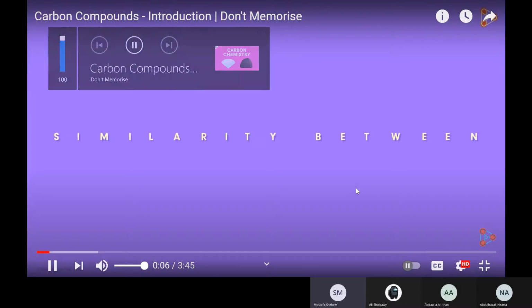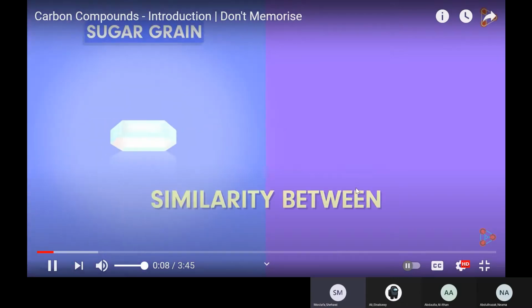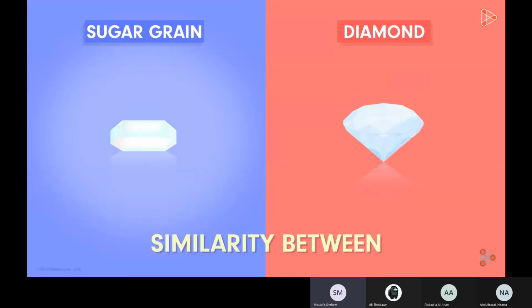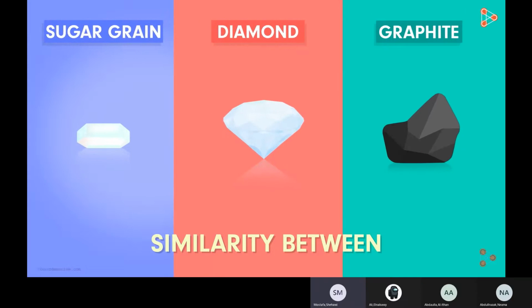If I ask you what is the similarity between a sugar grain and a diamond, maybe you'll say that they both are lustrous. And what if I ask you the similarity between a diamond and a graphite? A graphite is just this piece of black stone used in laboratories. Maybe you'll think there is no similarity. Is there really no similarity between these two? The answer would surprise you. There is something common between all these three things.